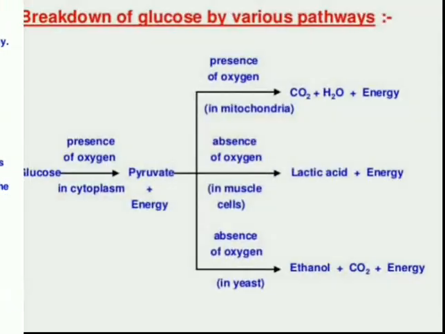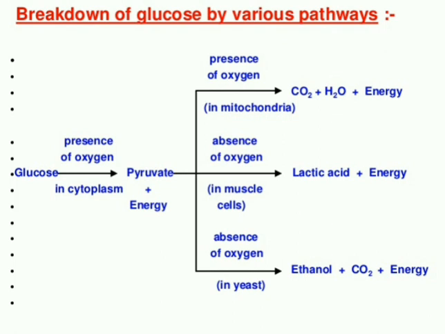Clear everyone? So the summary, look at it, is given. The breakdown of glucose by various pathways. First of all, look at all the 3 categories: presence of oxygen in mitochondria, absence of oxygen in muscle cells, and absence of oxygen in yeast. Before going to these 3, look at the first one. In all these processes, first of all, glucose in presence of oxygen in cytoplasm is converting into what? Pyruvate and energy, like phosphate energy it is liberating. So this is common for everyone.